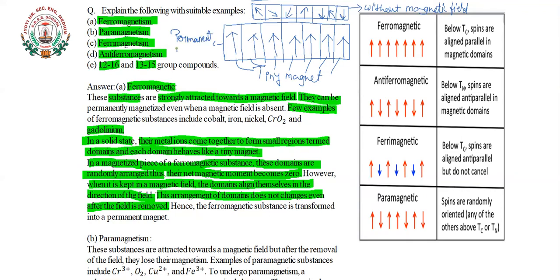So you can see that due to this property of getting magnetized when kept in a magnetic field, and not getting demagnetized even after removing the magnetic field, this property helps in the formation of permanent magnets using ferromagnetic materials. So these were about the ferromagnetic materials.